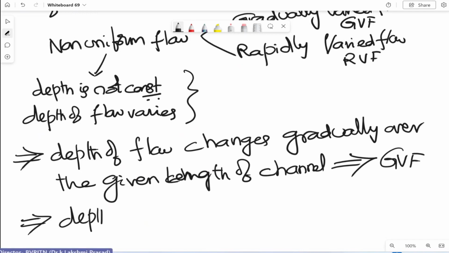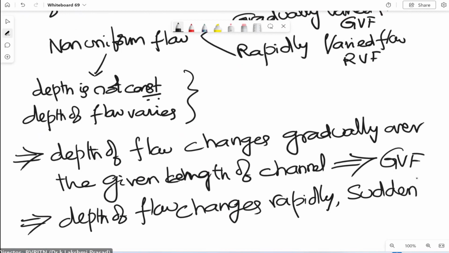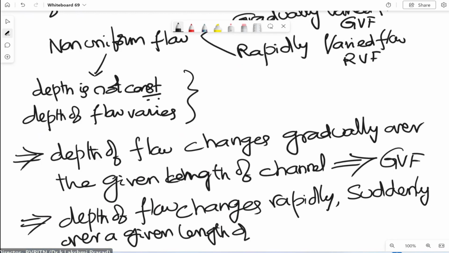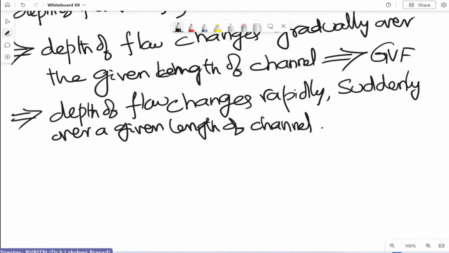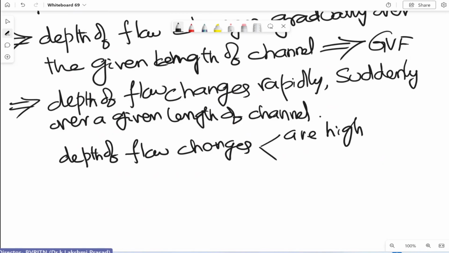If the depth of flow changes rapidly, suddenly, over a given length of channel, and the changes in depth of flow are high, for example, initially 5 centimeters and suddenly changing to 3 meters, or from 10 centimeters to 2 meters, or 15 centimeters to 1 meter, that means a sudden change in depth of flow in the channel.